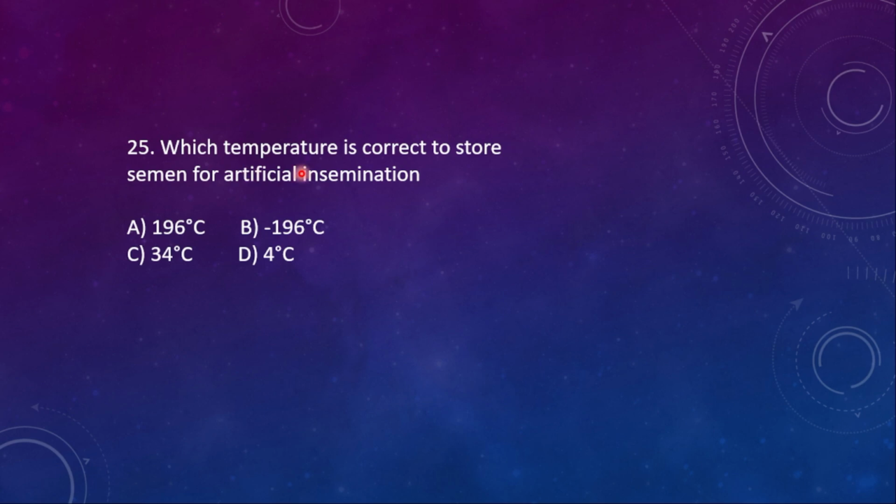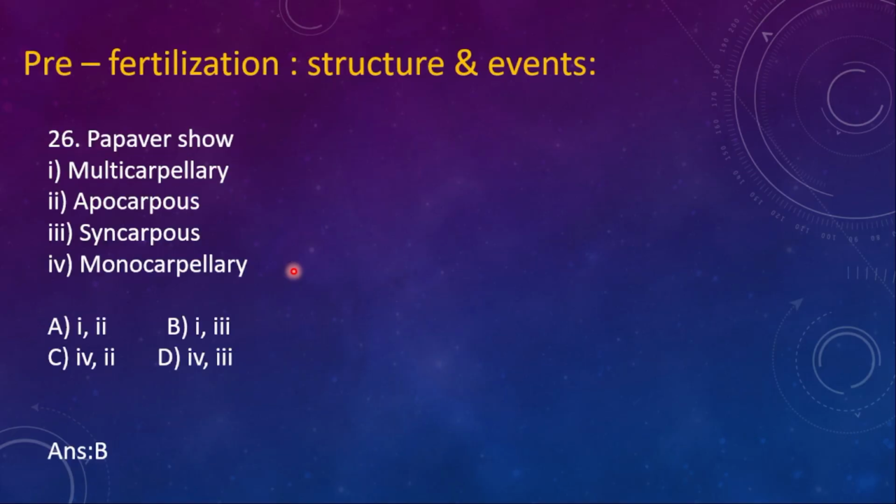25. Which temperature is correct to store semen for artificial insemination? A, plus 196 degrees Celsius; B, minus 196 degrees Celsius; C, 34 degrees Celsius; D, 4 degrees Celsius. Here the right option is option B, minus 196 degrees Celsius. In liquid nitrogen, we store the semen for artificial insemination.